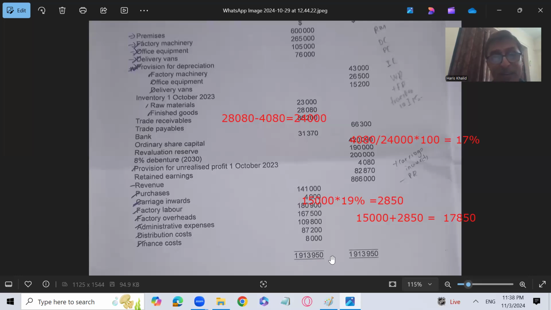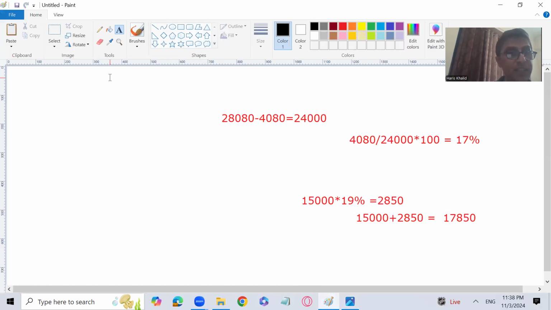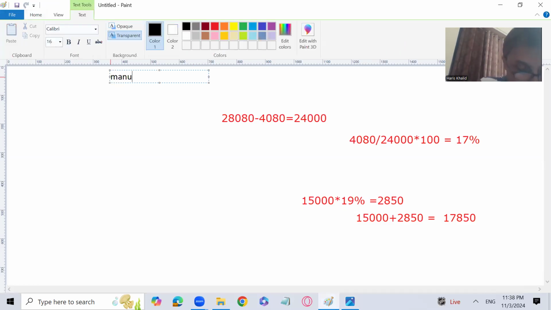Now the requirement, let's talk about the requirement. The requirement was that you are supposed to prepare the manufacturing account and the statement of profit and loss, A and B part. So let's start doing that first, and then I will talk about the other parts also. But first, let me prepare the manufacturing account. I have just gone for a little bit of the question so that it won't create any problem for you. You can find it and understand it easily.